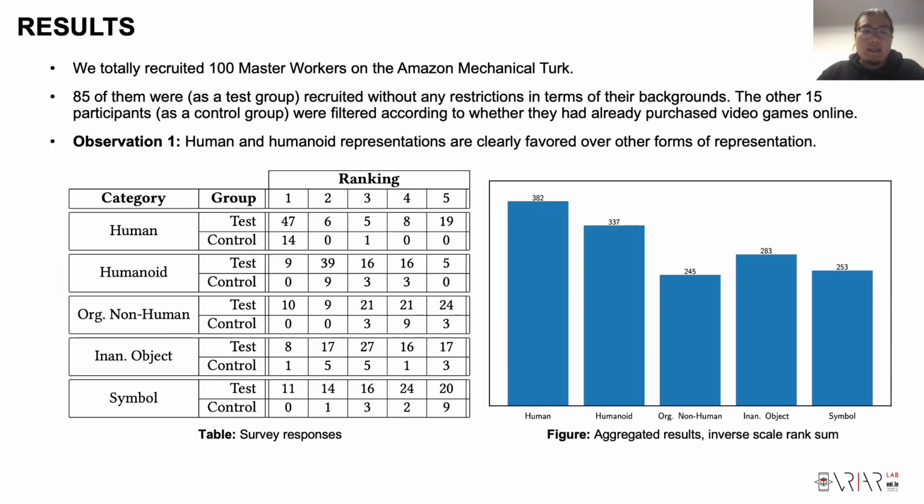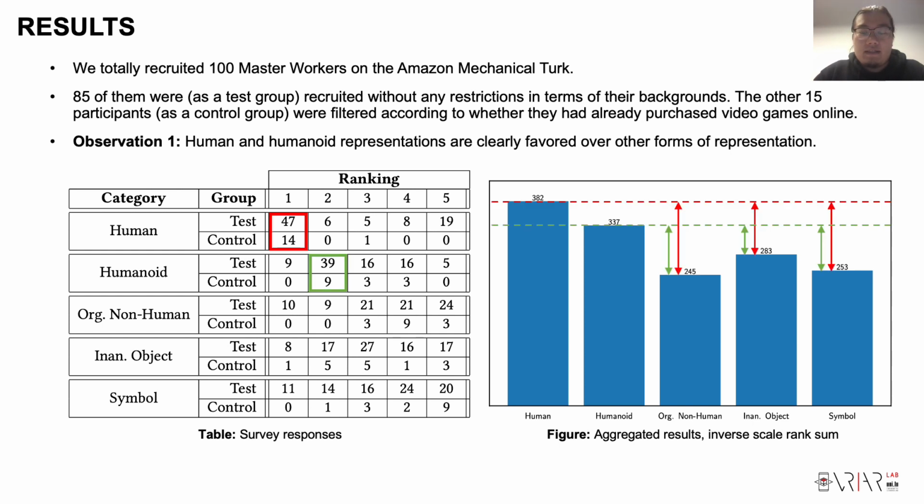Eventually, we recruited 100 participants from Amazon Mechanical Turk. 85 of them were recruited without any restrictions on their backgrounds, and 15 of them were recruited based on whether they have bought video games before. The 85 people are regarded as the test group in our experiment, and the 15 people are regarded as the control group. As you can see on the screen, the table and the figure give an overview of our experiment results.